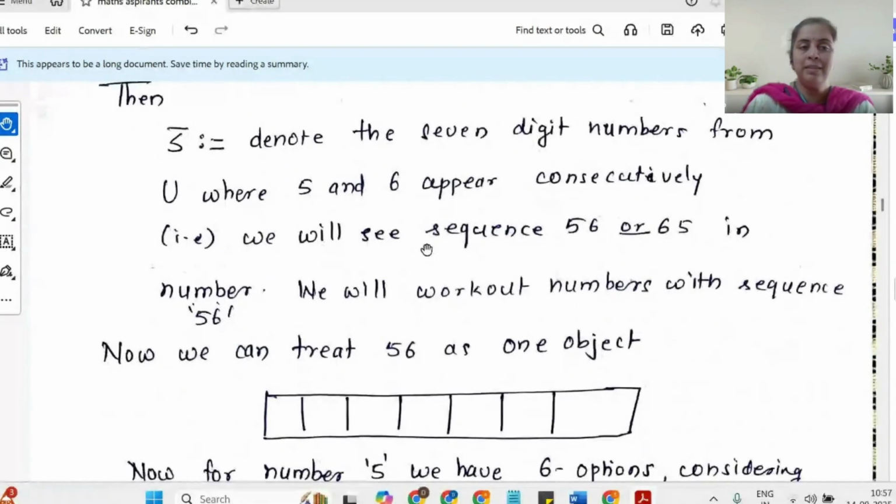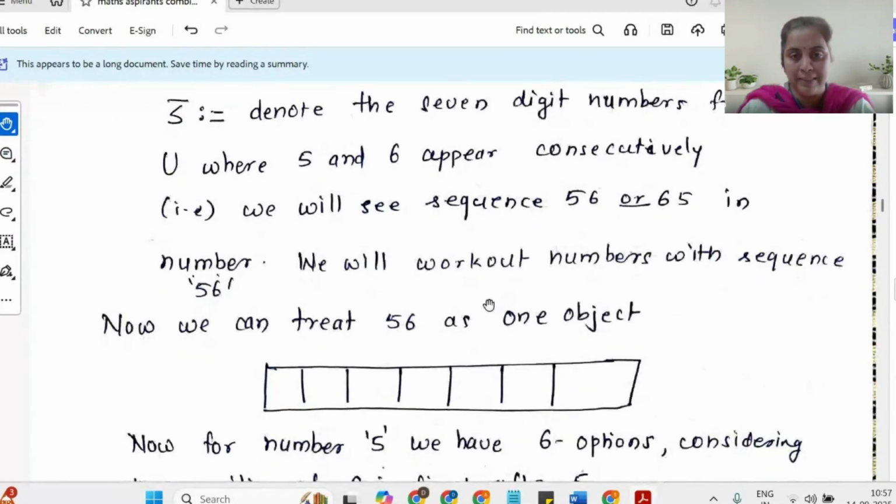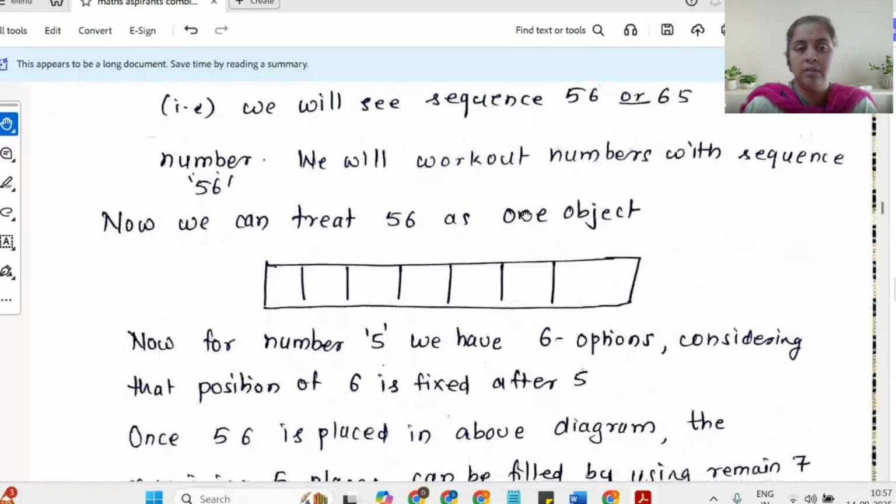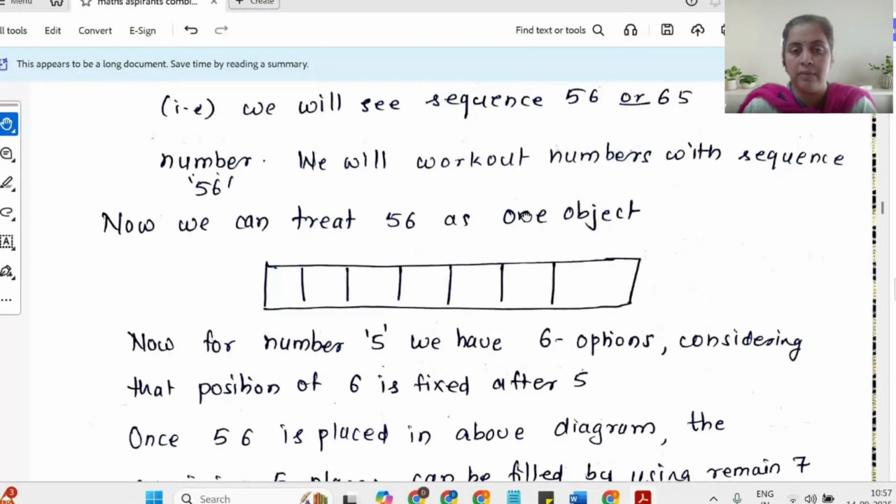So let us take the complementary set of S. Suppose S bar denotes the 7-digit numbers where 5 and 6 appear consecutively. So you will either see a sequence 5-6 or a sequence 6-5 in the number. We'll first see how many cases we get for the sequence 5-6, that means the numbers which contain the sequence 5-6. Then we'll have a similar argument for the sequence 6-5.